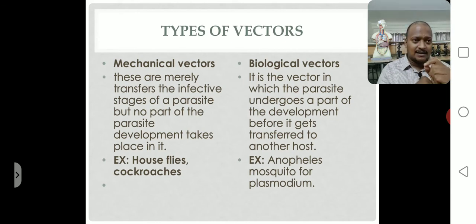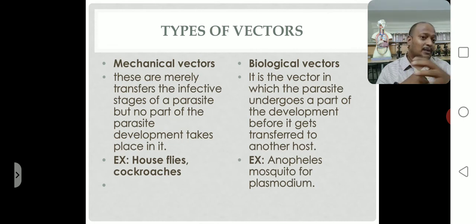But mechanical vectors are helpful only for transporting the pathogen. In the mechanical vector, the pathogens do not exhibit any type of life cycle process. Those are called mechanical vectors. Only carriers, and the pathogens do not exhibit any life cycle portion in mechanical vectors. For example, houseflies and cockroaches. Through houseflies and cockroaches, diseases spread, but the pathogens do not exhibit any life cycle portion in them.